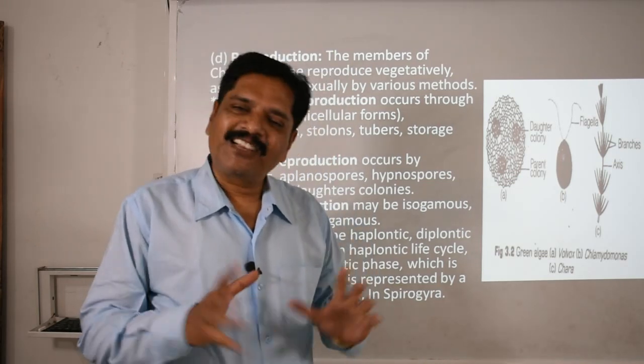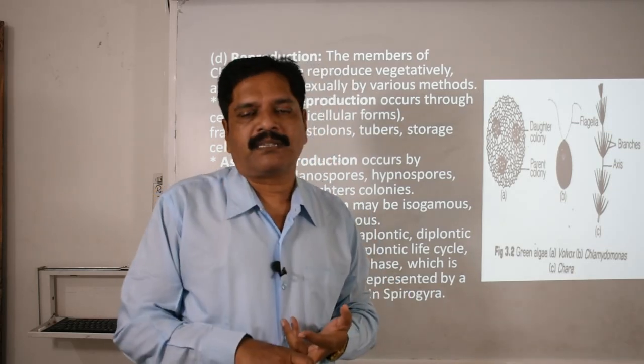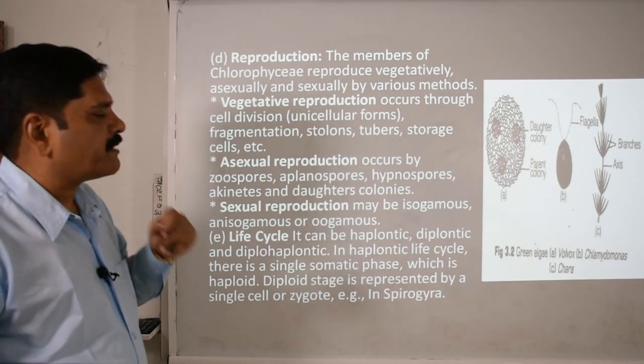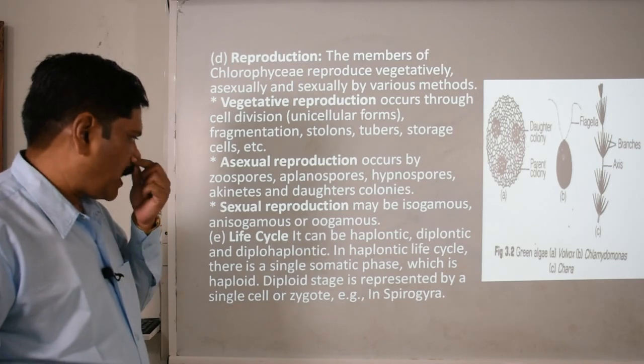Clear? I think it is very well clear what isogamous, anisogamous and oogamous are. Clear? Okay, now the life cycle: basically it may be haplontic, diplontic or diplohaplontic in nature.